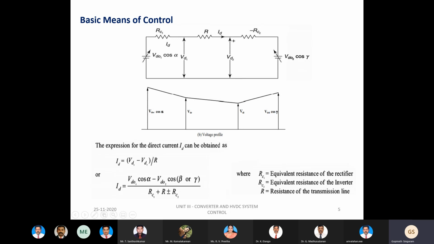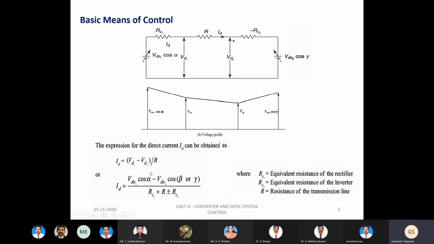The very important parameter to be discussed here is the current in the DC link. In the steady state, how can we compute that current? Very simple: with the help of Ohm's law, I is equal to V by R.